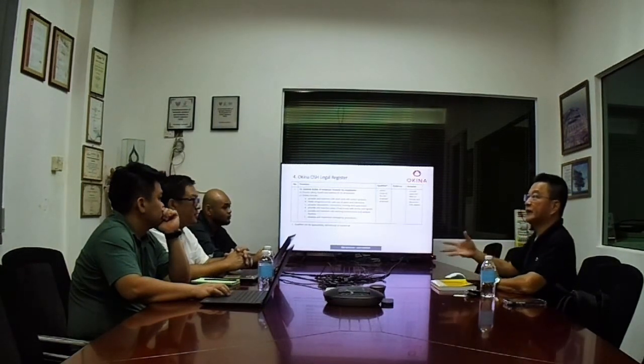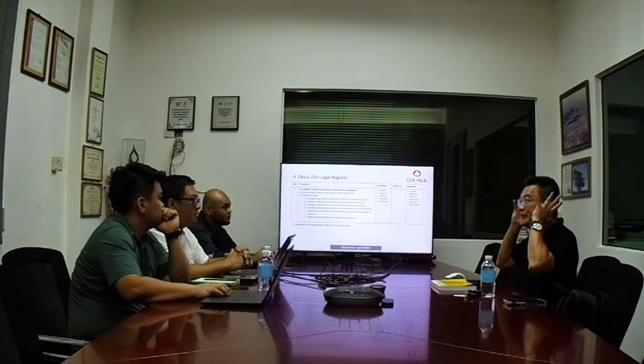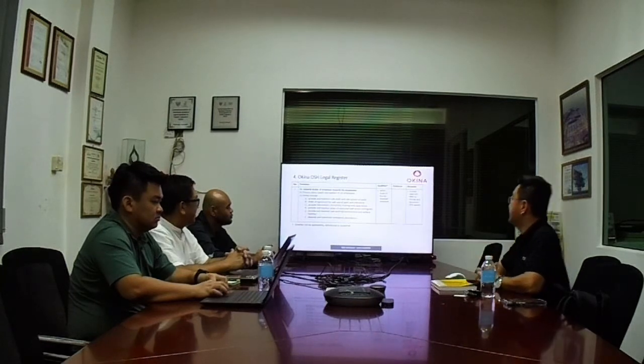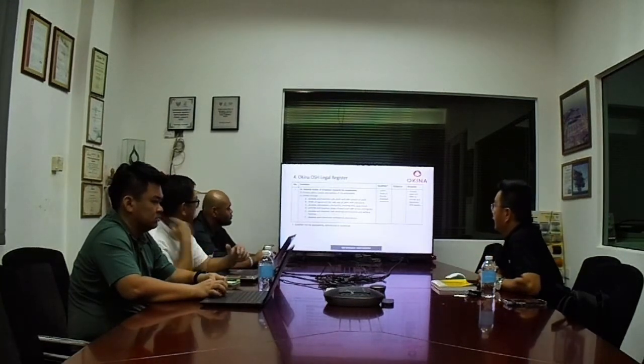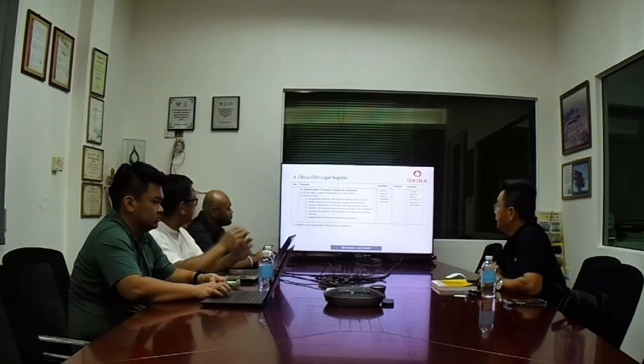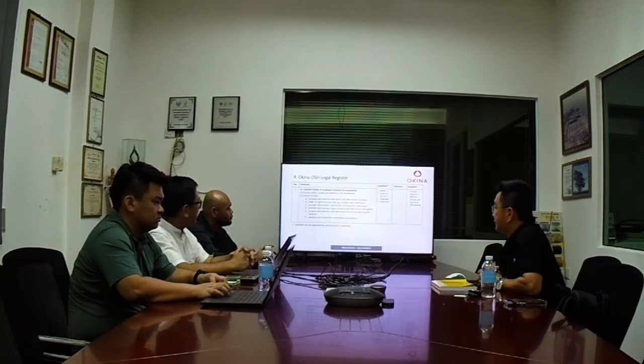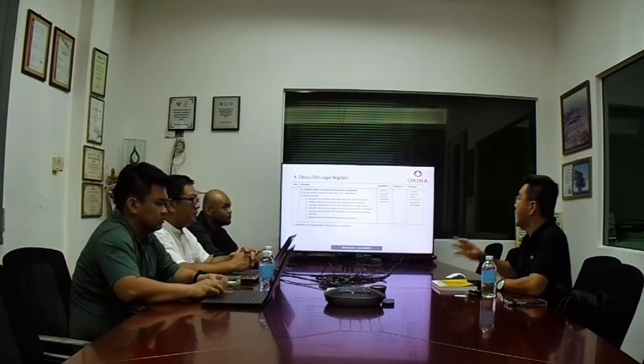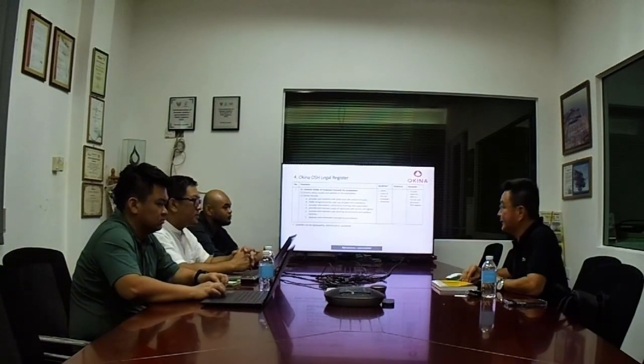For example, if you enter a noise area, you have to wear earmuffs. That is also an instruction. Okay, and then the other one for a party is at your place of work: you must provide and maintain the place of work, like your office or your warehouse. You must also provide safe access and safe egress.